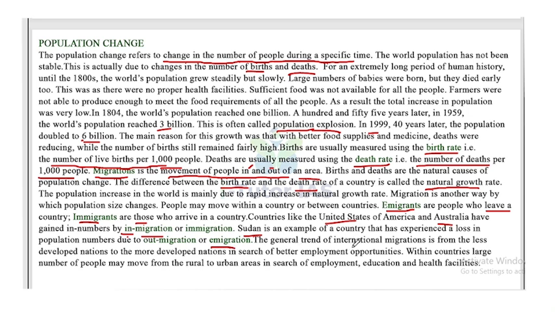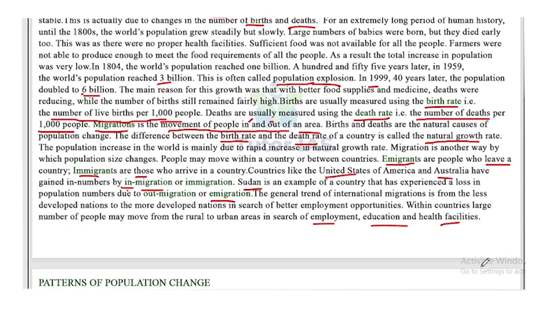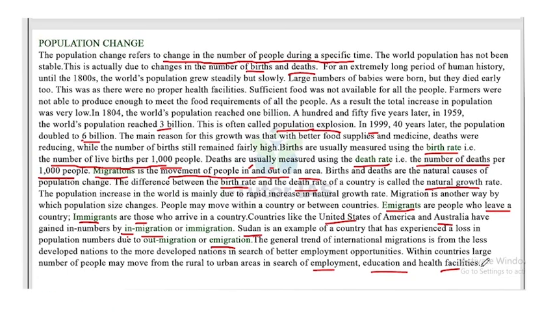The general trend of international migration is from the less developed nations to the more developed nations in search of better employment opportunities. Within countries, large numbers of people may move from rural to urban areas in search of employment, education and health facilities. These are factors which make people move. So that's about population change.